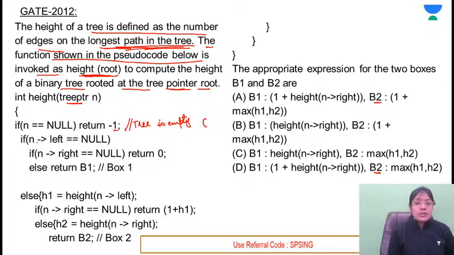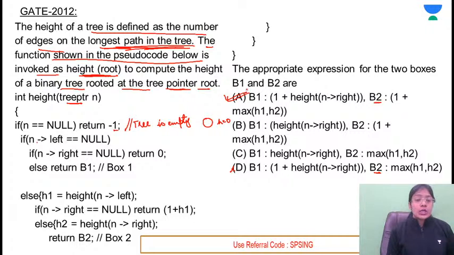If n of left is equal to null, if n of right is also equal to null, this means that there is some node and there is no left pointer and there is no right pointer. So what is the height of this tree? The height of this tree will be 0. Yes. Whenever you are calculating the height for anything, you have to add 1. So definitely in B2, 1 is not added here. Because of that, this is incorrect.